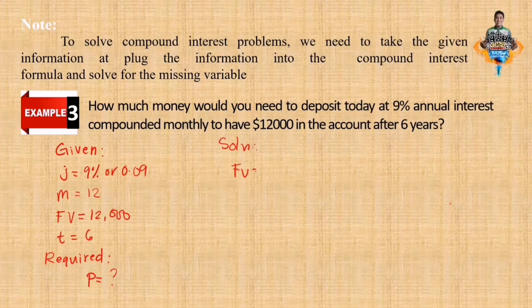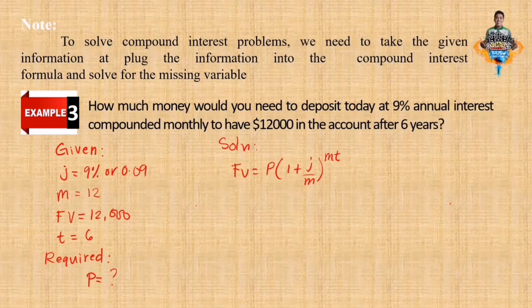Let us again apply the formula. Now, we are looking for the principal, present, or face value. In this solution, we can do the derivation algebraically. How? So let us have this process.